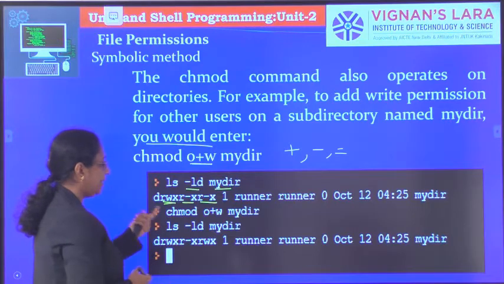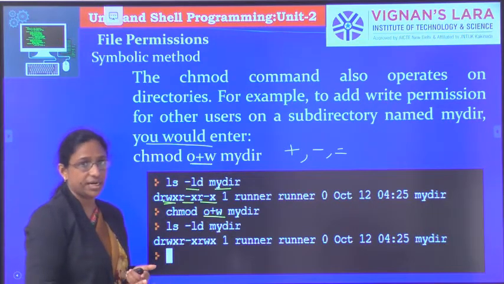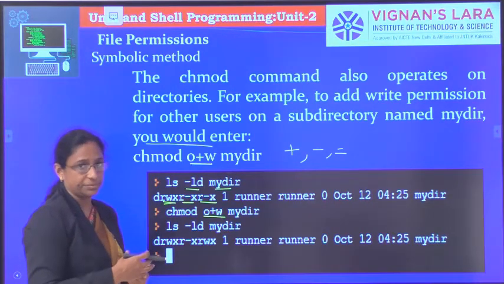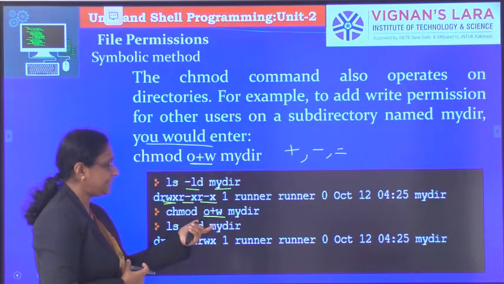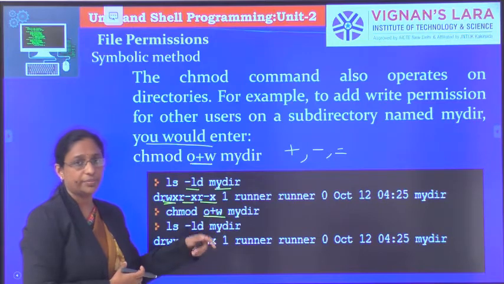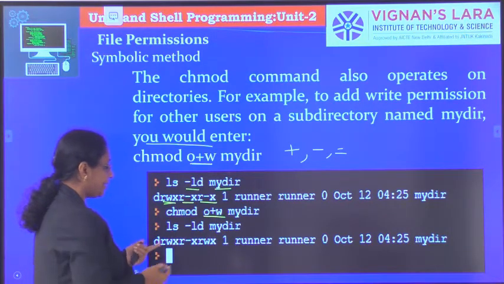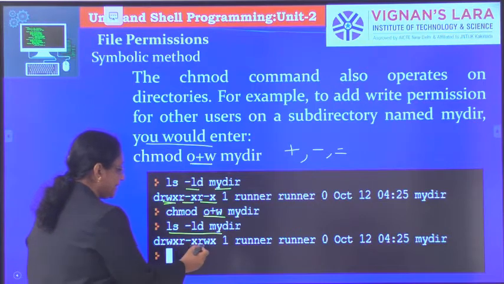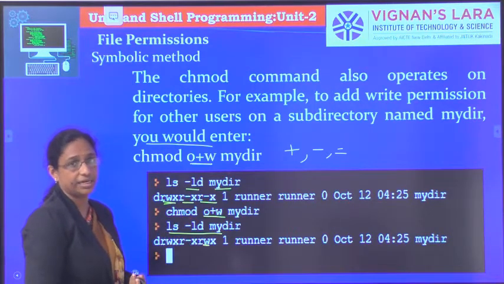By using this command, o plus w, where o represents others, plus is for adding the permission, and w is for write permission, the write permission will be added to the directory mydir. When we say ls -ld mydir again, we can see that the write permission is given for the others.